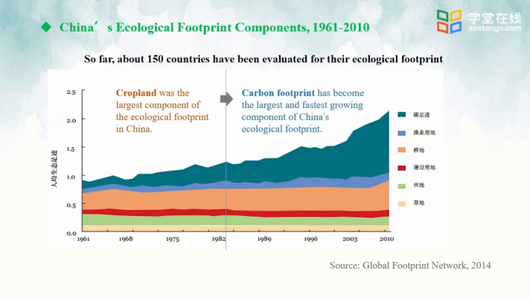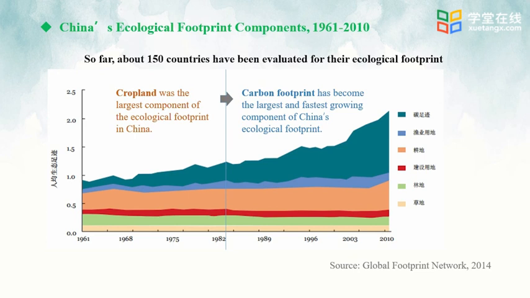We can see that cropland was the largest component of the ecological footprint in China until the late 1980s. It is because China is an agricultural country. We can see the curves from 1961 to 2010 in this figure, which uses different colors to indicate different components. The blue area refers to carbon footprint. The figure also shows fishing grounds, cropland, and other components.